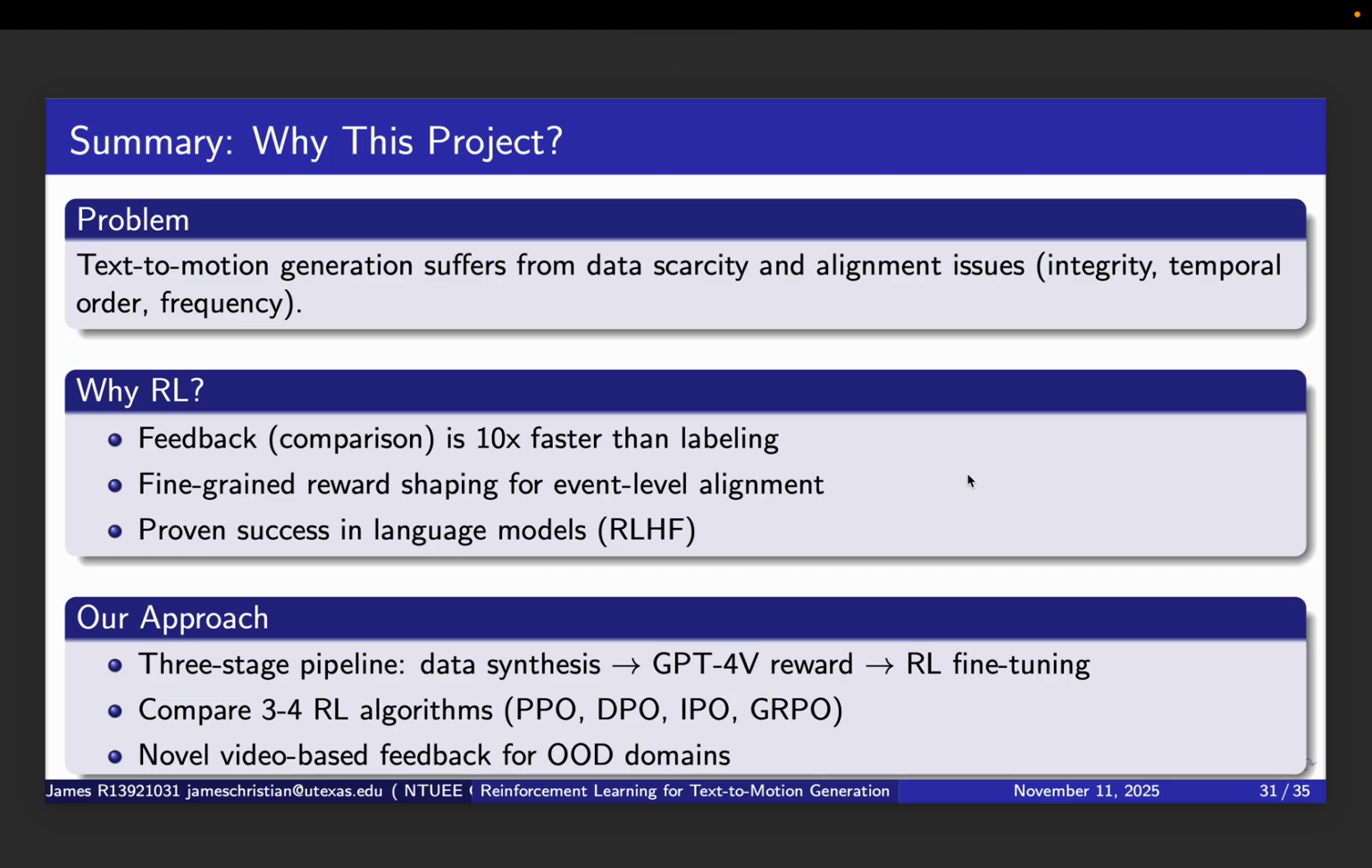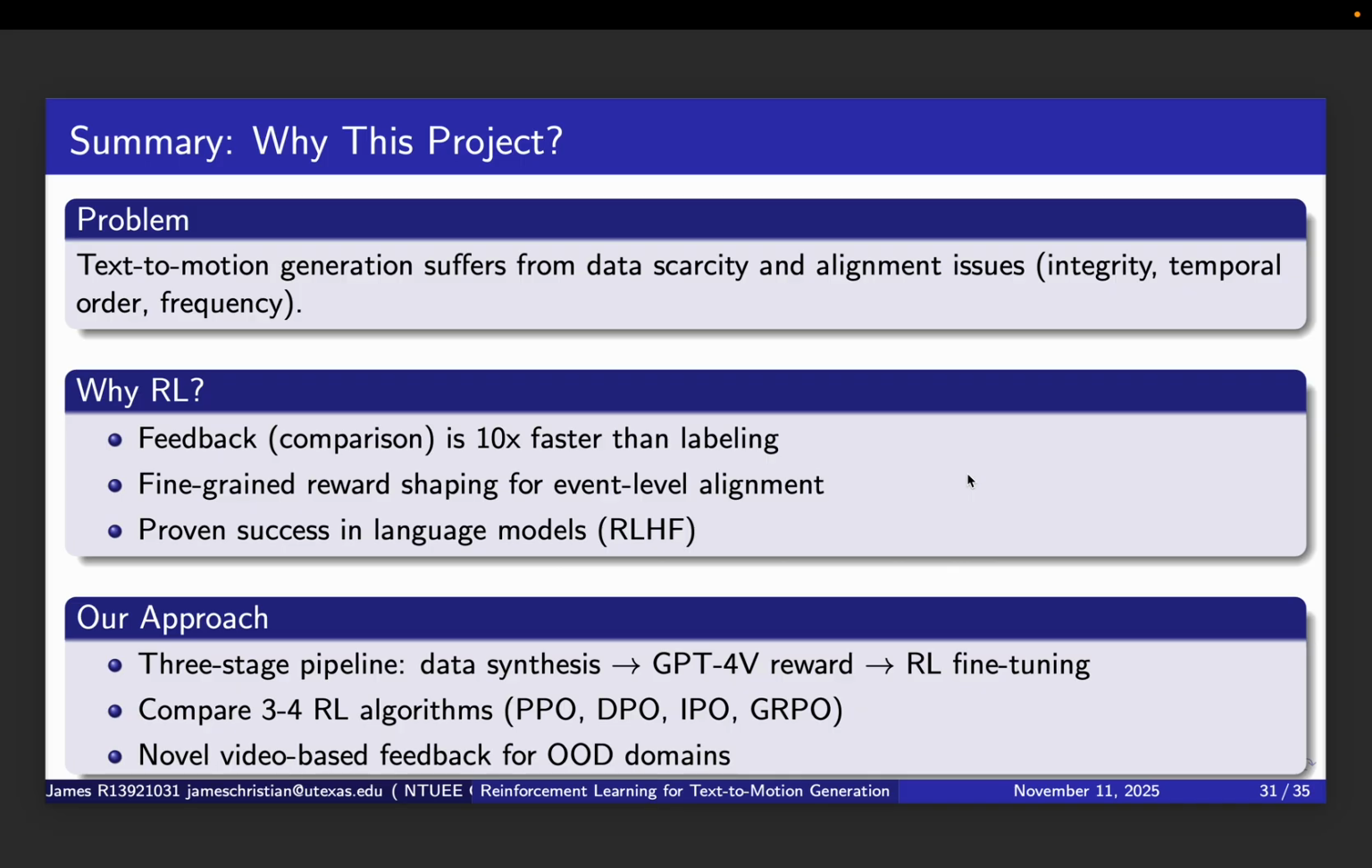So, in summary, we may conclude with a summary of why this project matters. The problem: text-to-motion generation suffers from data scarcity. Annotation costs $50 to $100 per sample, and alignment issues include integrity, temporal order, and frequency errors.